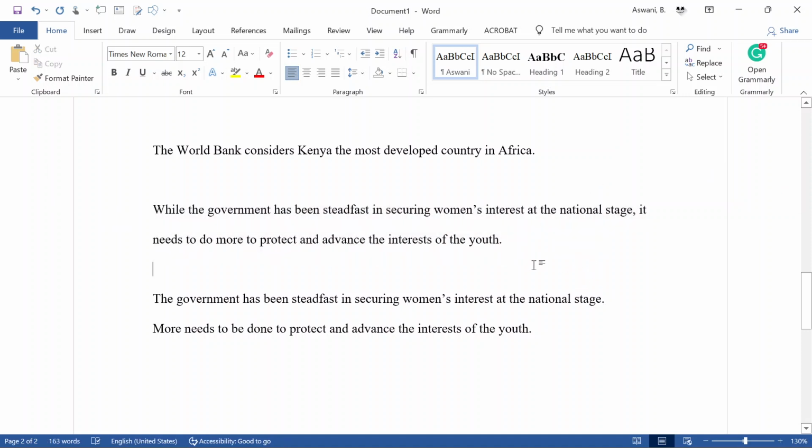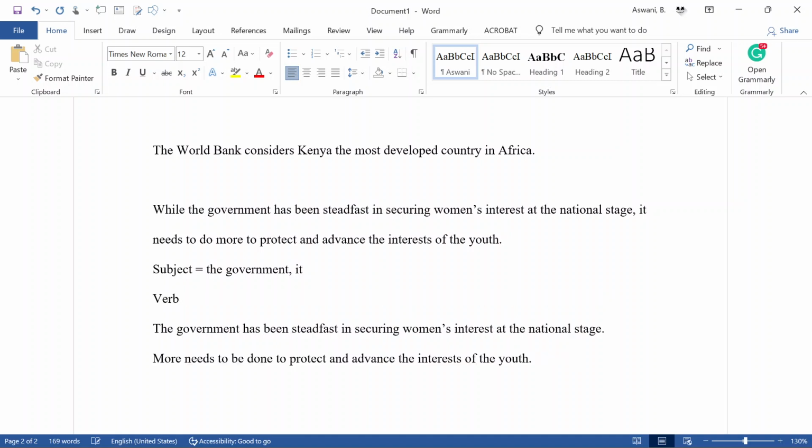So if I was now to look at this sentence and isolate the subject, we'll have two sets of subjects, okay? We'll have the government, and also "it". Okay, so the government is one of the subjects here, and "it" is also another. So "it" in this case is just representing the government.